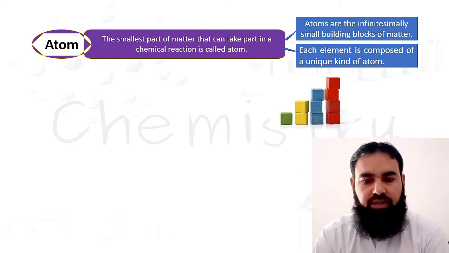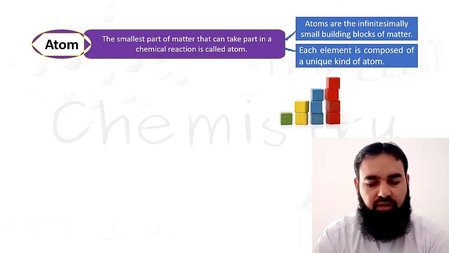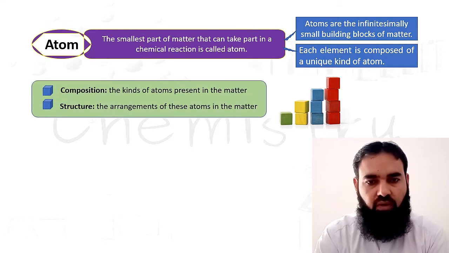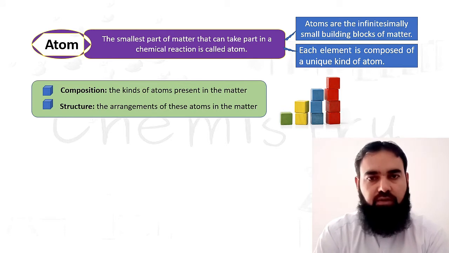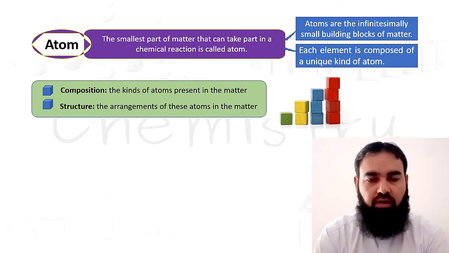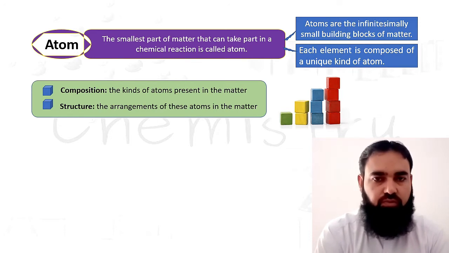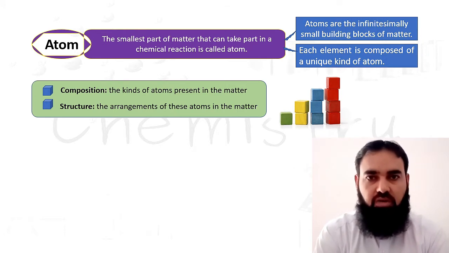Based on the arrangement, we can arrange atoms inside one element in different ways. So the arrangement can allow us to determine the structure of this element or molecule.